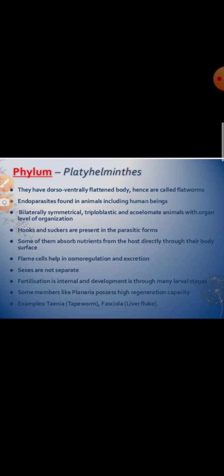The animals have a blind sac body plan with only a mouth opening. Mostly the animals are endoparasites while a few are free living. Some organisms are also parasitic in nature. Flame cells or solenocytes are meant for excretion and osmoregulation. Circulatory and respiratory systems are lacking in Platyhelminthes. You have to know the characteristics. You can give some examples: blood fluke, tapeworm.